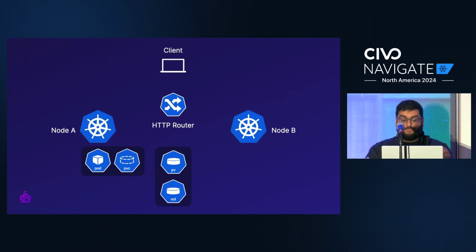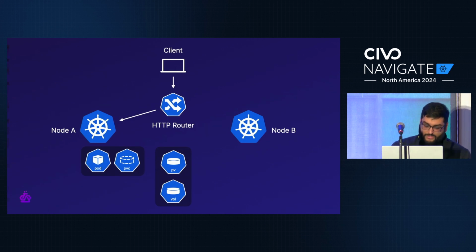Now, next, it's important that we deploy an application protocol aware router between the Kubernetes nodes and our client. So our client is going to connect to our HTTP router, because that's the application protocol, and we'll send all of our read and write requests to that. Then our router will forward those requests to the correct Kubernetes node. In our case, that's going to be node A. So now, if you want to add an item to our to-do list, that HTTP request leaves the client and it goes first to the router, which then sends it to node A. Then our server writes that item to the volume.